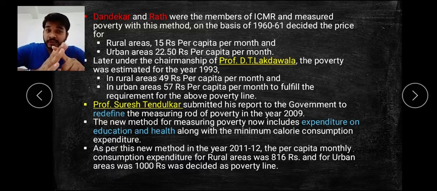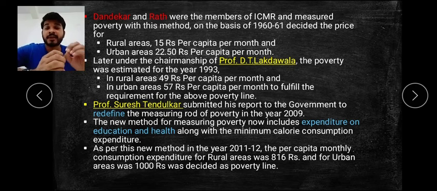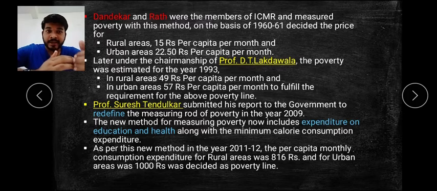Then comes Professor Suresh Tendulkar in 2009, redefining the measuring rod of the poverty line, and that time the poverty line included the modern meaning, where education and health also play an important role, and on that basis consumption expenditure changed, about 816 in rural areas and 1000 in urban areas.